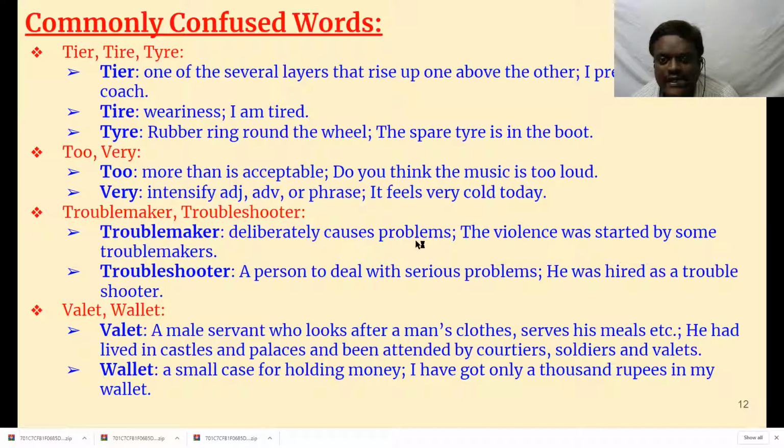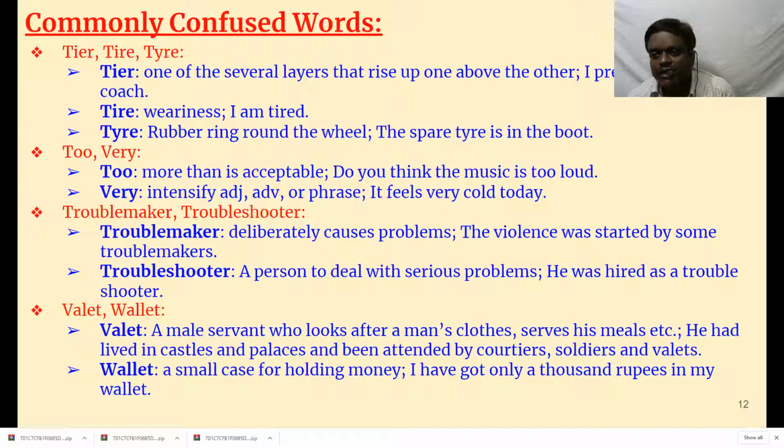Deliberately causes problems. The violence was started by some troublemakers. In the same way, even in law and order situations, not all people are involved. Only a few people start it. Such people are called troublemakers. Troubleshooter means a person who deals with a serious problem. When there is a serious problem in an organization, somebody is hired or somebody comes forward to solve that problem. Such persons are called troubleshooters. He was hired as a troubleshooter. Usually, when there is a problem, political parties hire some people so that the troubles may be resolved. Such people are called troubleshooters.